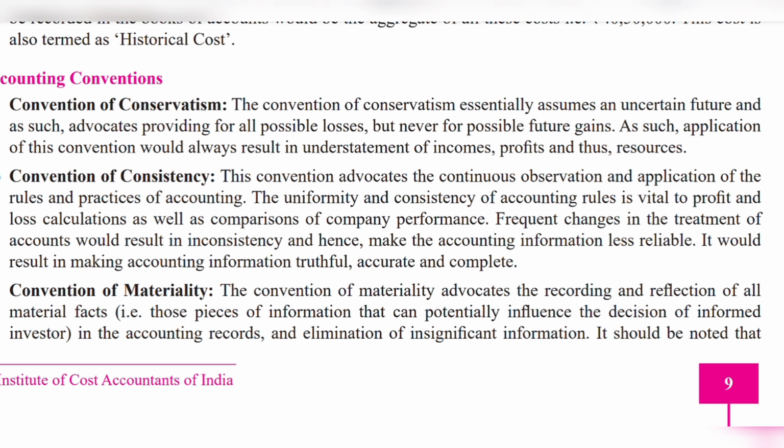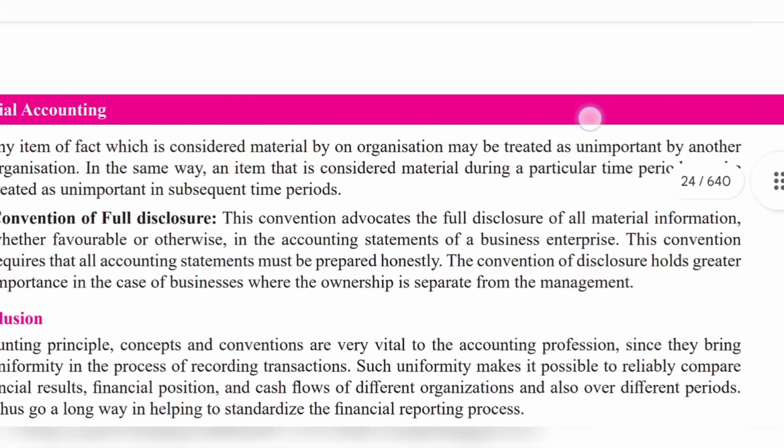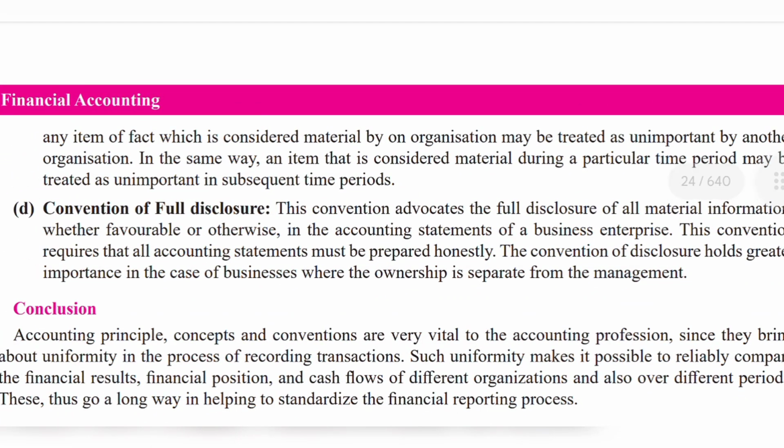Next one is full disclosure, the final convention. Picture accounting as a transparent box. Nowadays CMA exams only allow transparent pouches inside because they want to see whatever is inside. It shows everything inside, good or bad. This is what we mean by full disclosure. Honesty matters. Even if it's unfavorable news, we have to share it openly. We have to disclose the bad side as well as the good side. That is what we call full disclosure.